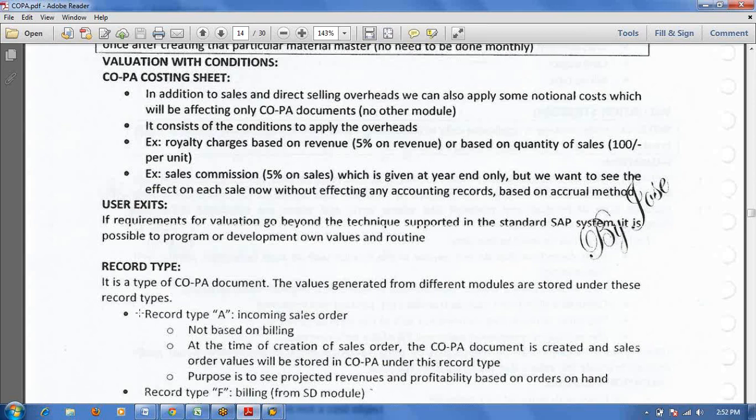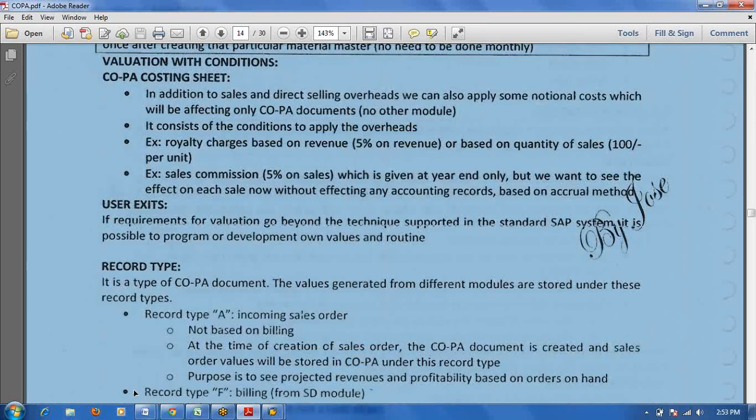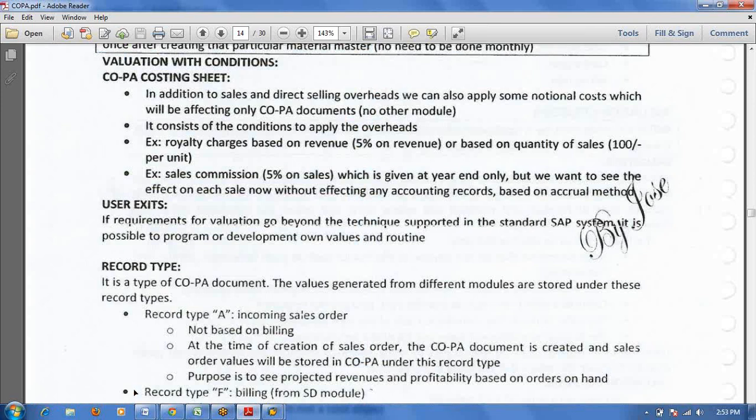That means projected revenue. At the time of sales order creation itself, if you want to see the profitability, you can implement that in the cost based COPA scenario.